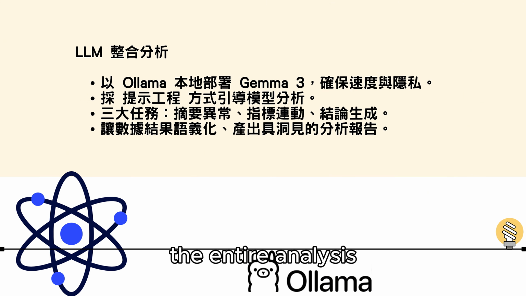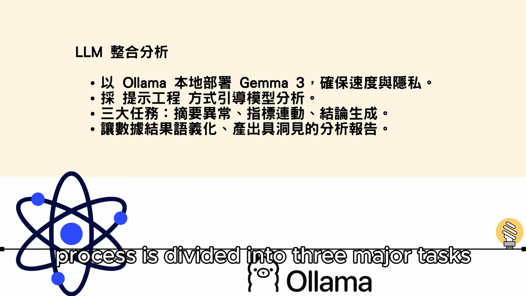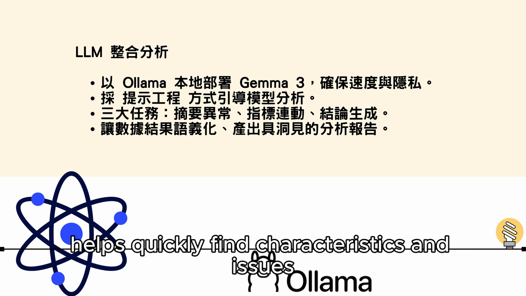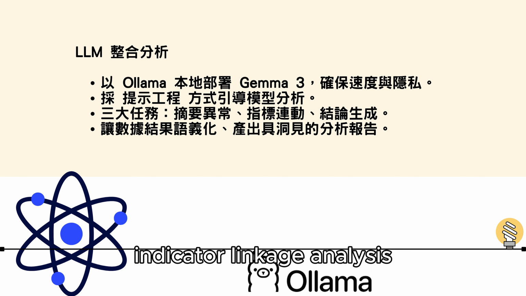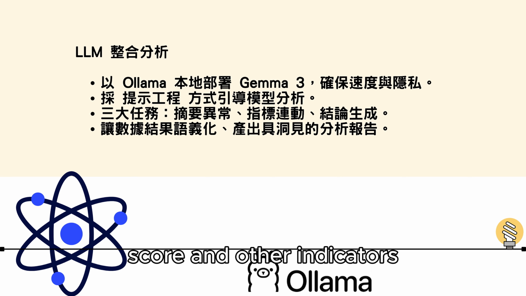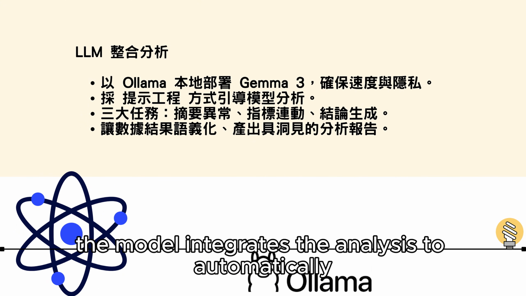The entire analysis process is divided into 3 major tasks. Data summarization and anomaly identification helps quickly find characteristics and issues in the data. Indicator linkage analysis compares the relationship between the R_score and other indicators. Conclusion generation: the model integrates the analysis to automatically generate reports. Through this integration, we transform the original cold data into semantic information, making it easier to understand the analysis results.